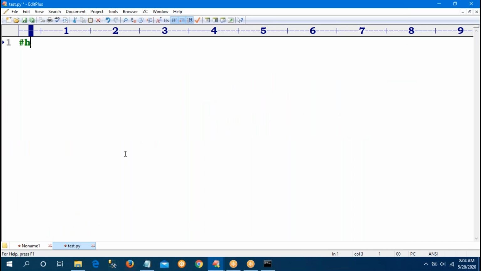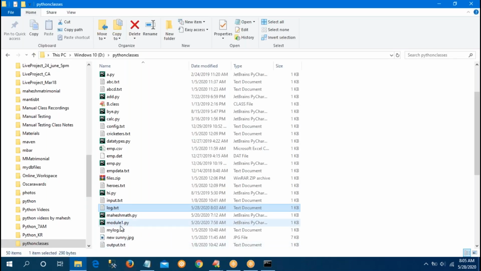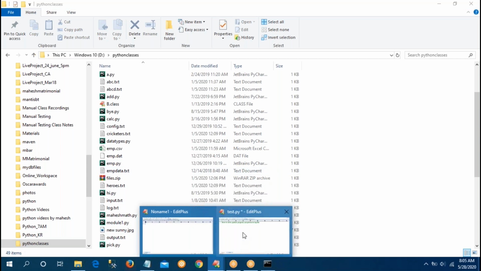So now, how to write Python exceptions into the log file. That is the main concept, sir. So now here mylog.txt is available. I remove it. Observe.